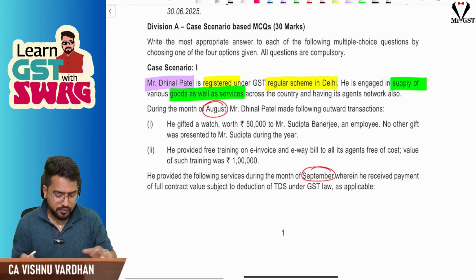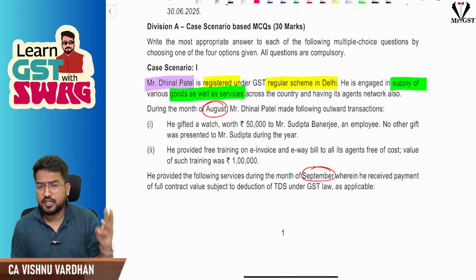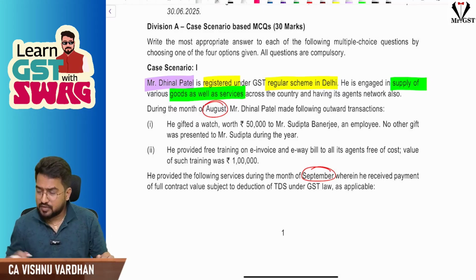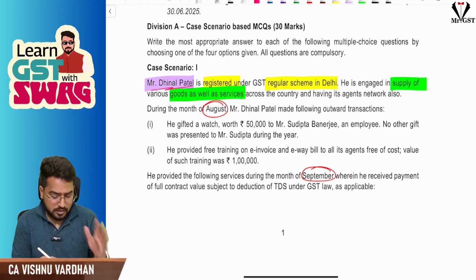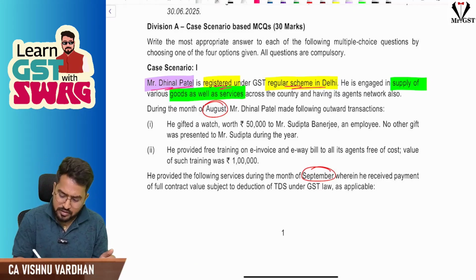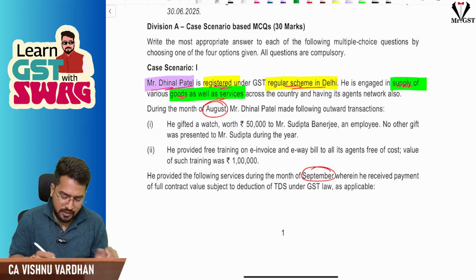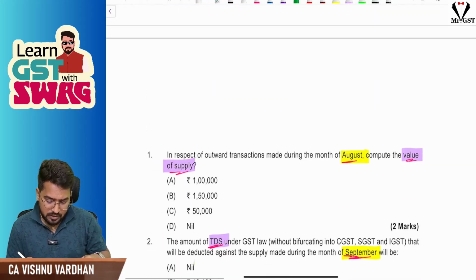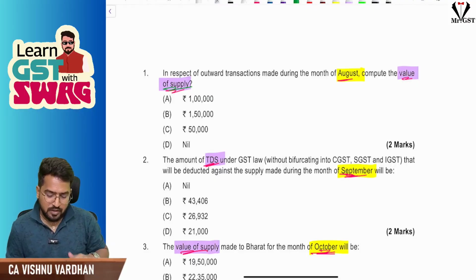In any question you should identify who the person is, what his status is, individual or company, where he is registered and what he is doing. These things are very crucial for us. Here the man is Mr. Dinal Patel, registered in Delhi under the regular scheme, dealing with both goods as well as services. They have given information for the month of August regarding his outward transactions, and they ask what is the value of supply for the month of August.